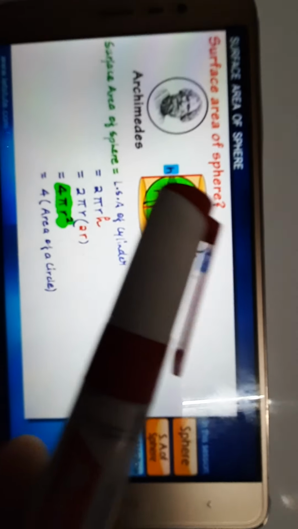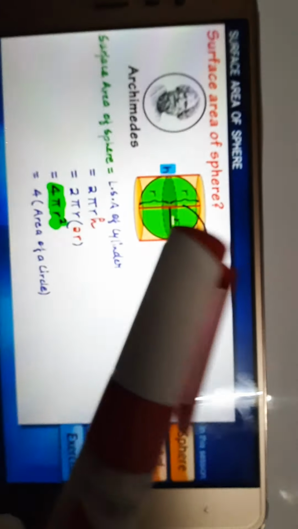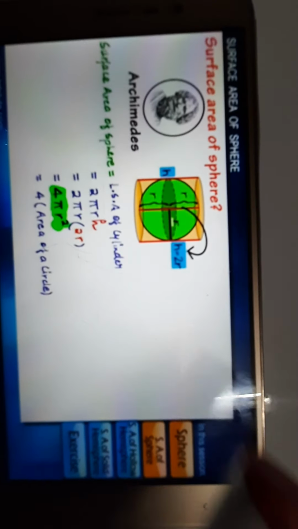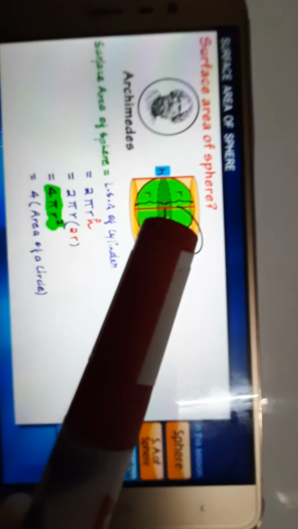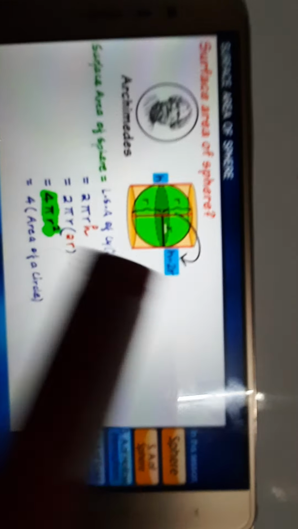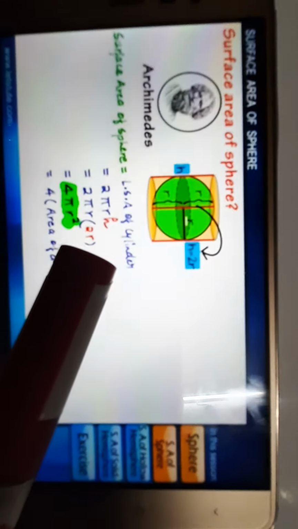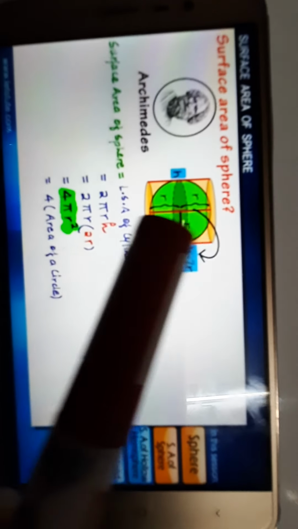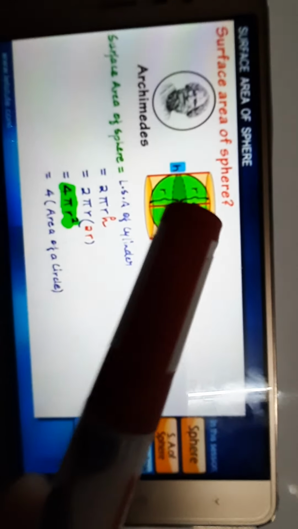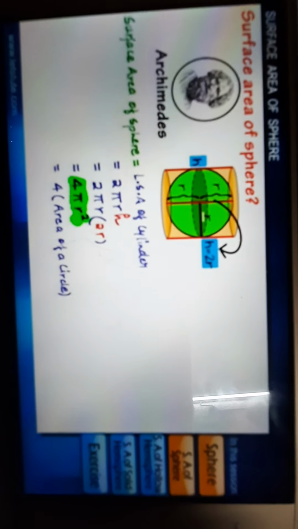If we put a sphere of the same diameter as the cylinder, we can see that the curved surface area of the cylinder is equal to the surface area of the sphere, because the height of the cylinder is equal to r plus r, that is 2r. So from here we can derive the formula of the sphere also.